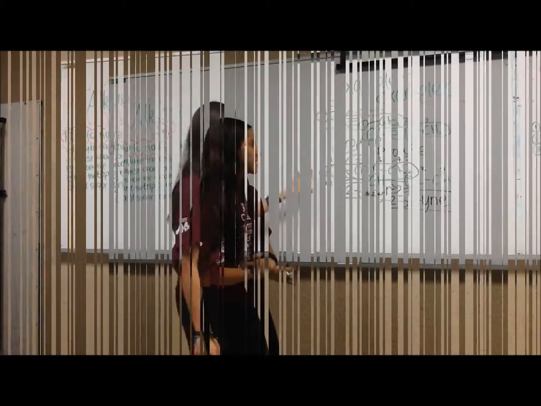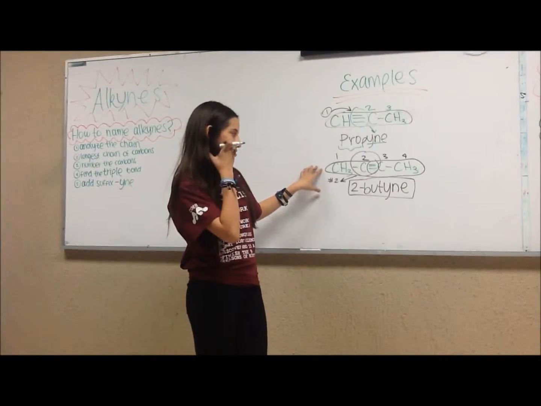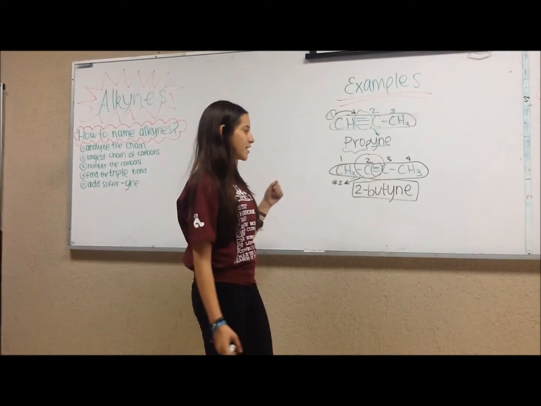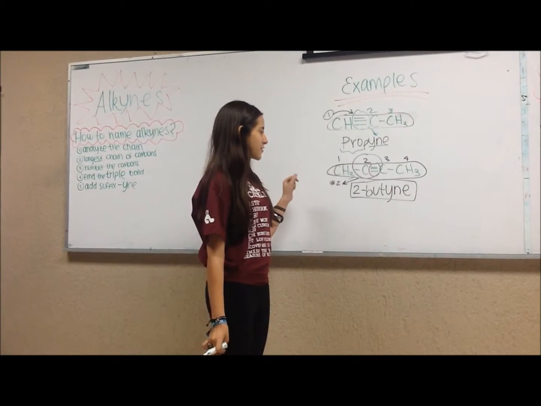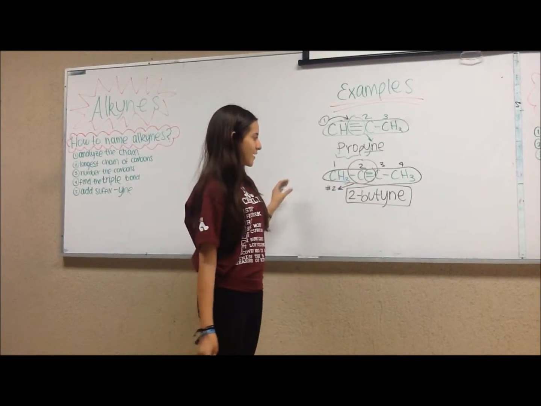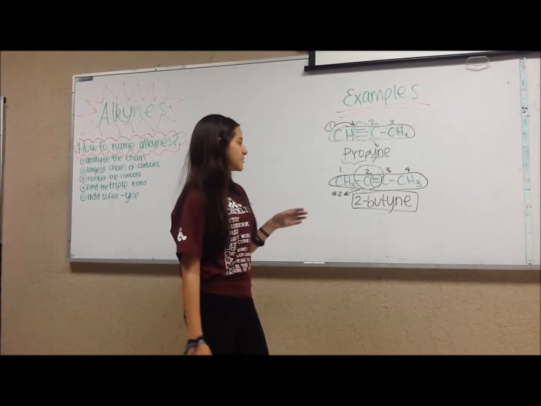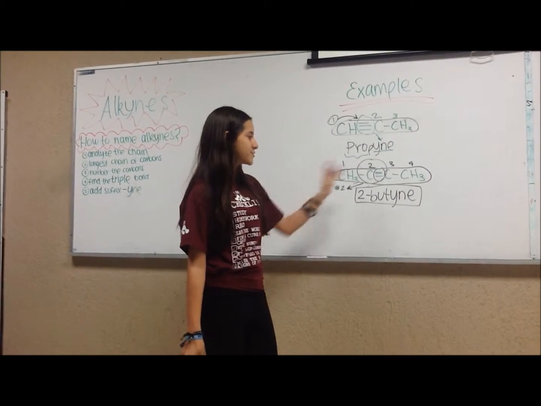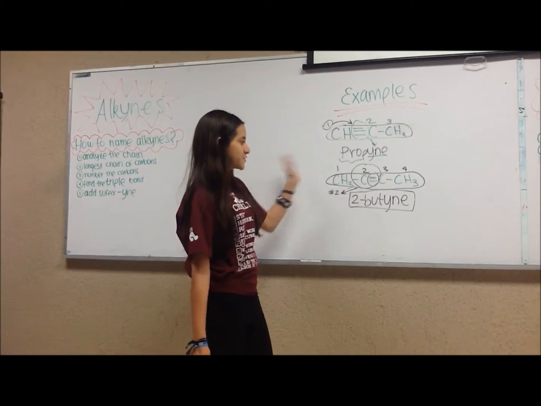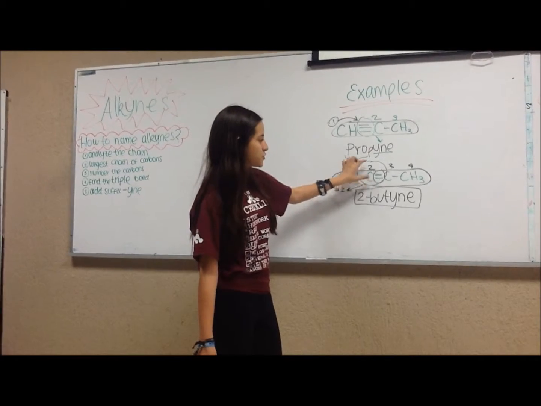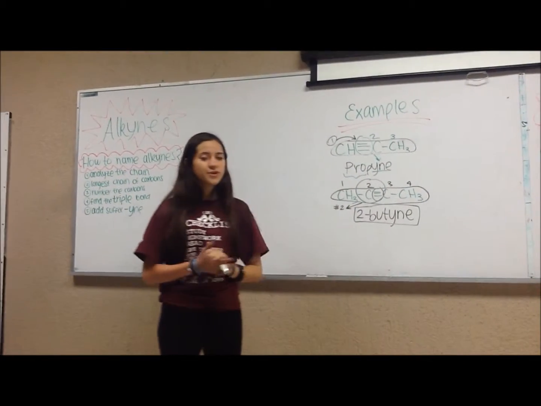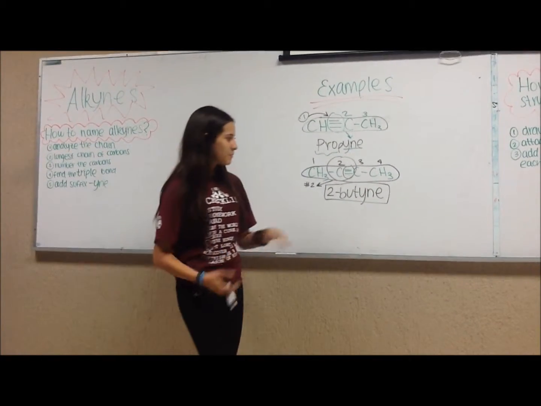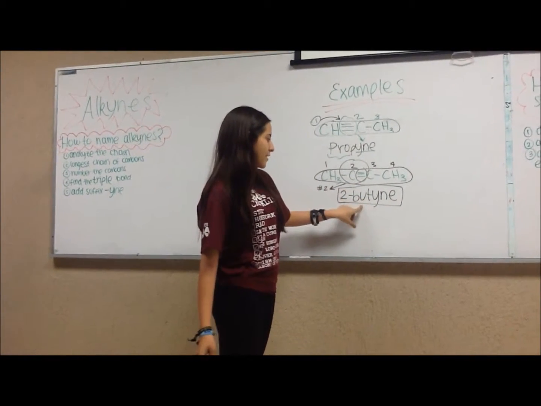So that's it. With the last example, we need to analyze the chain. So we know that we're working with an alkyne. Now we need to look for the longest chain, which is the whole chain. And now we can start numbering each carbon, starting from the one closer to the triple bond. So we start from left to right. We have carbon 1, 2, 3, and 4. With this, we know we're working with butane because we have 4 carbons.